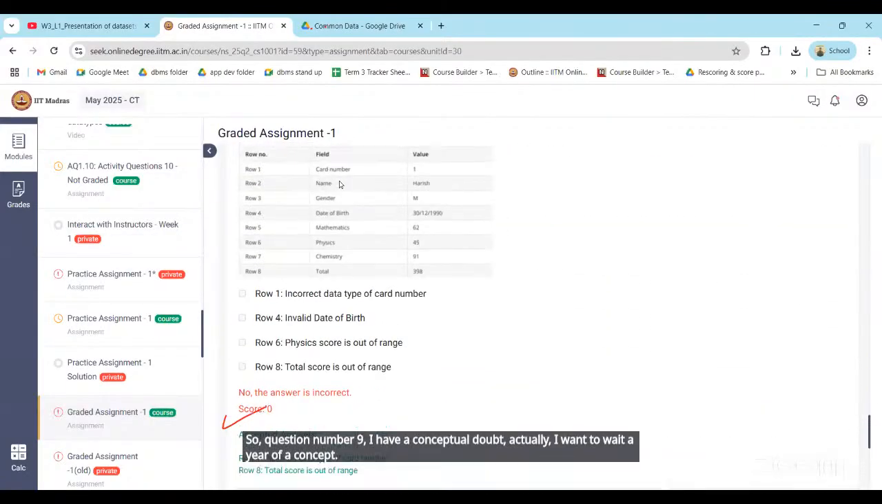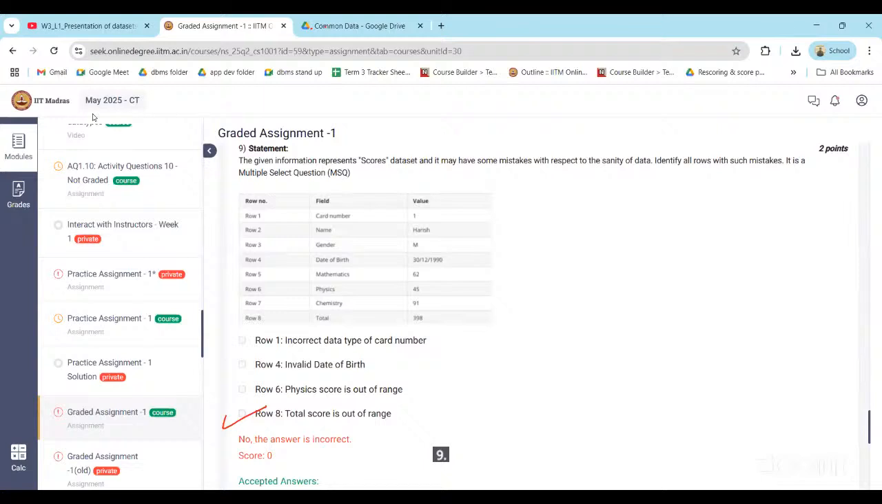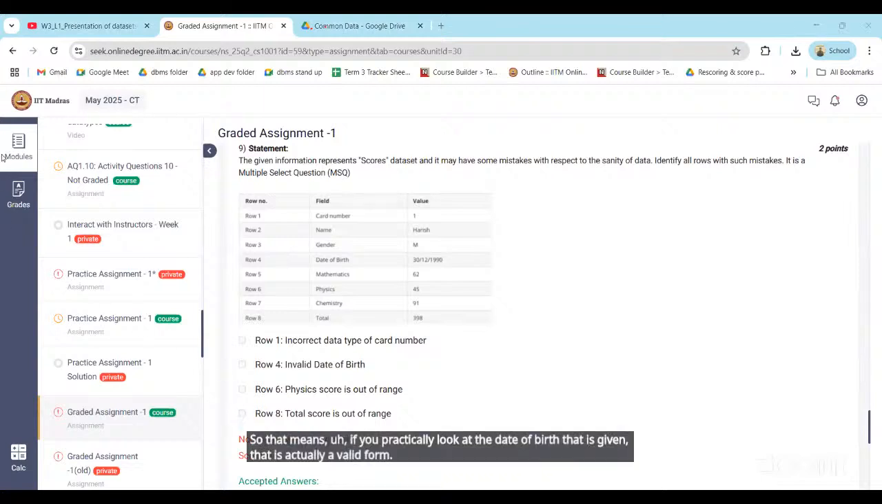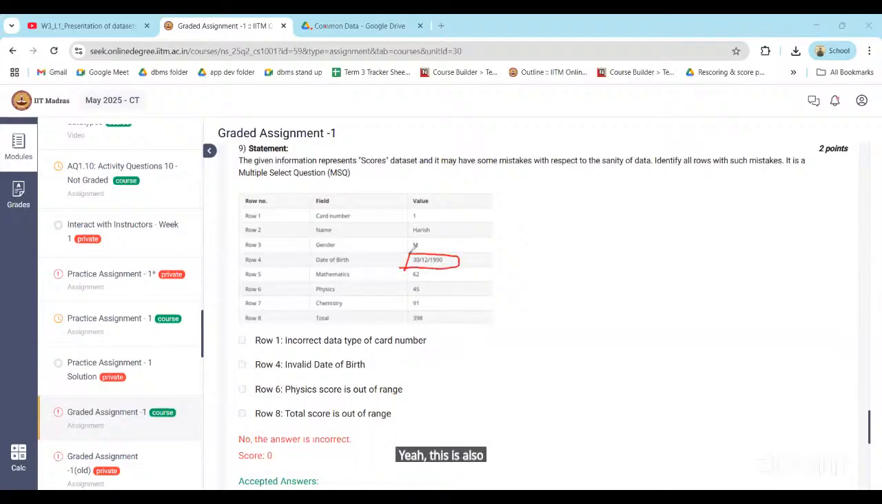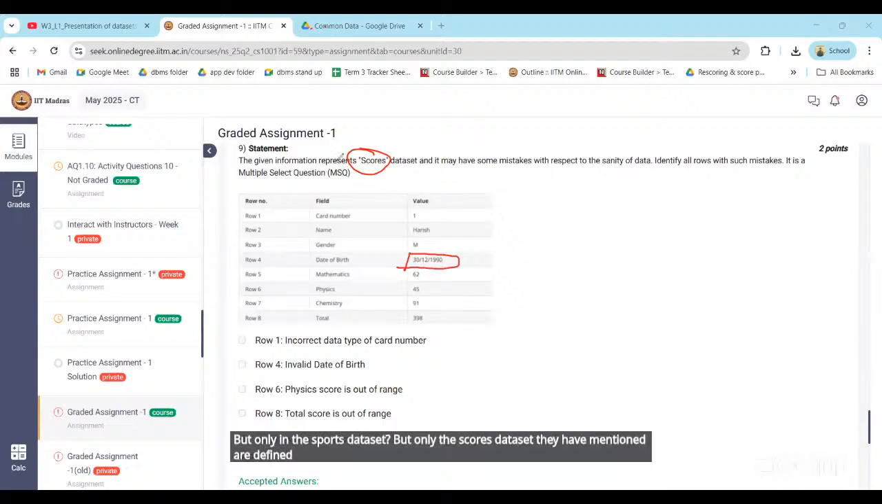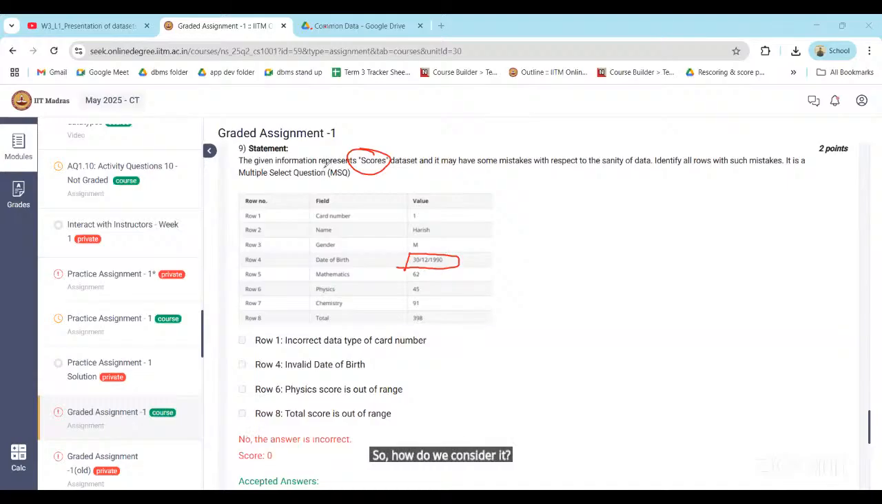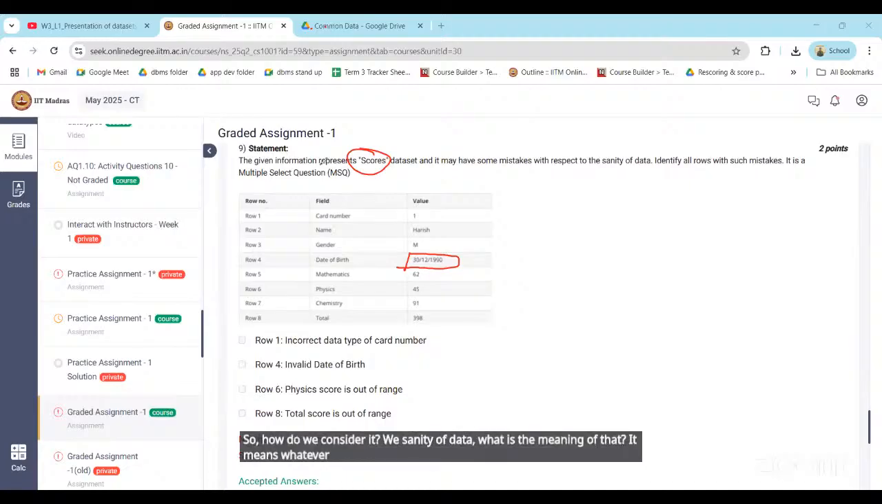Sir, if we practically look at the date of birth that is given, that is actually a valid form. But only the scores data set has a defined format mentioned. In the question, they have given the option "invalid date of birth", so it is actually not invalid. How do we consider it? With sanity of data, what is the meaning of that? Do we consider whatever is given in the data set, or whatever is the universally correct format?